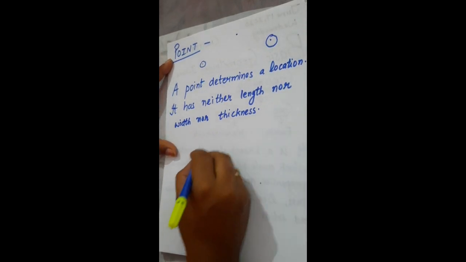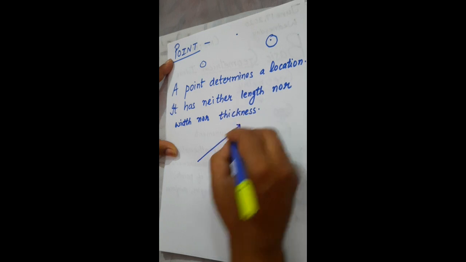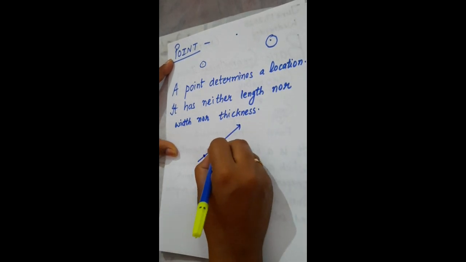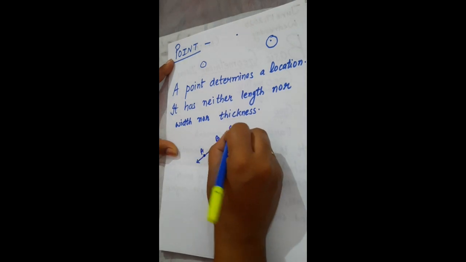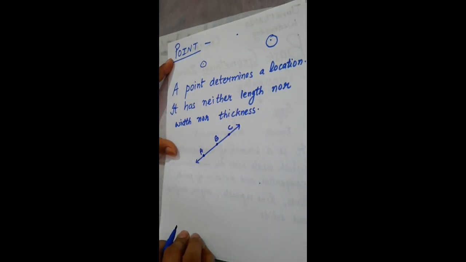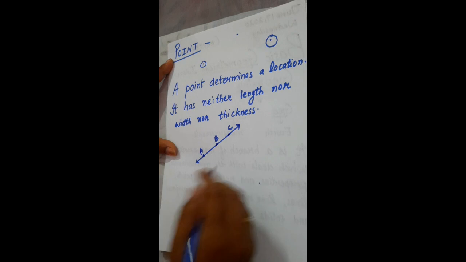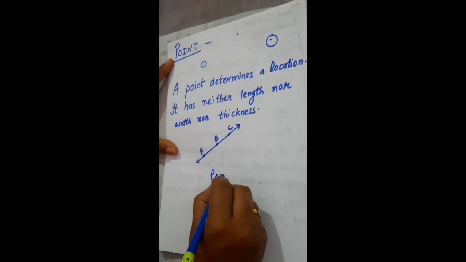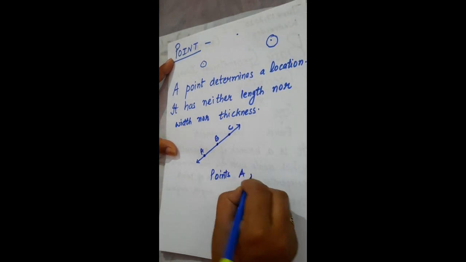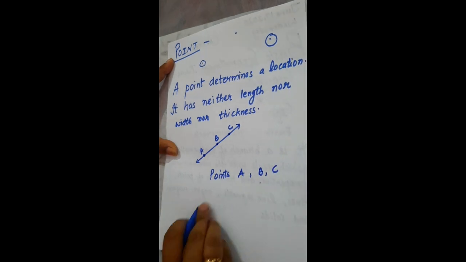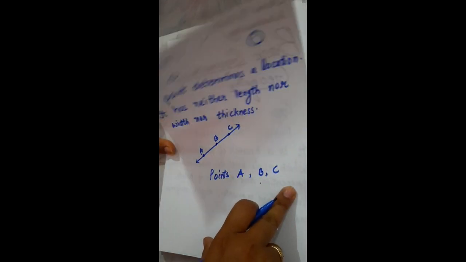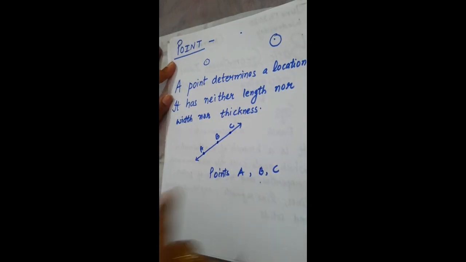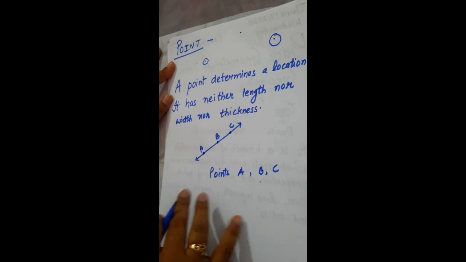Suppose you have this question: tell the points marked here. Here the points are A, B, C. In this line, the points are A, B and C. A point determines a location. It has neither length nor width nor thickness.